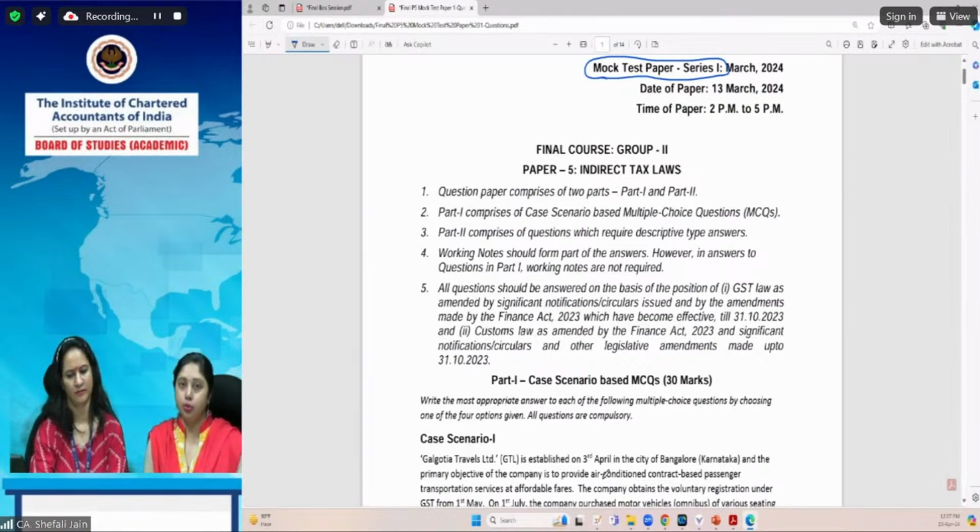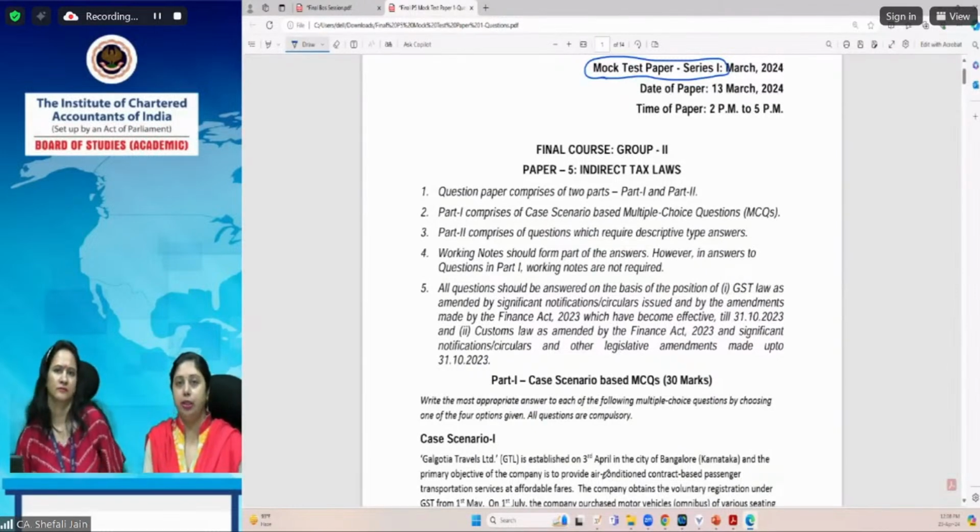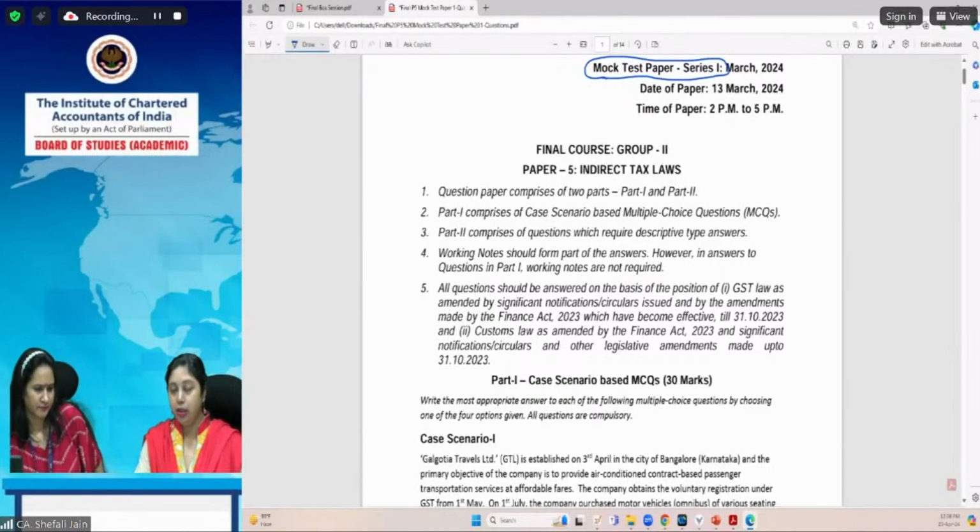Then you should go through all the MCQs and then once again go through the case to find out where the related facts are given for answering that particular MCQ, because you know which provision will be applicable, where the information in the scenario is there for answering that question.